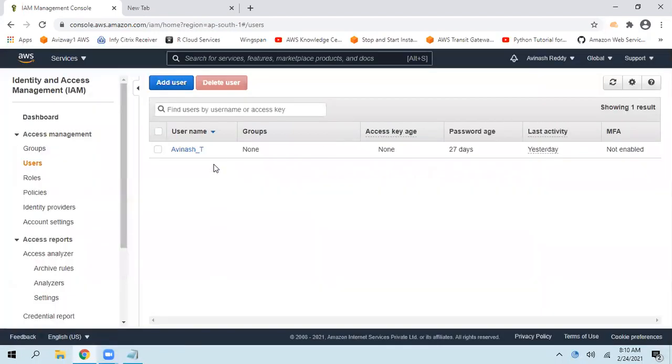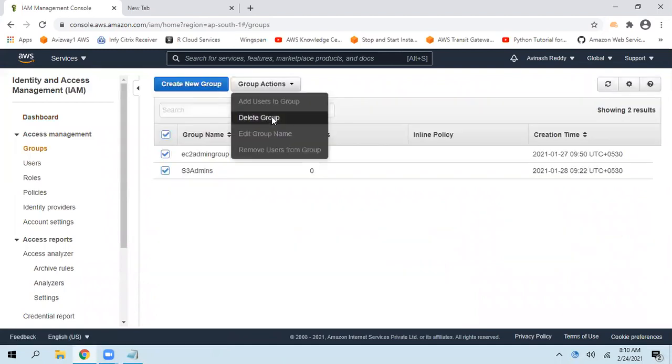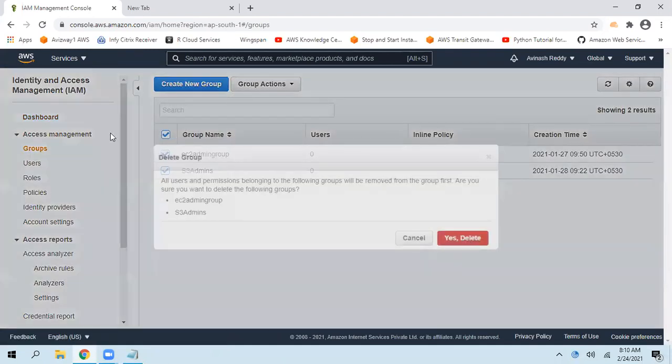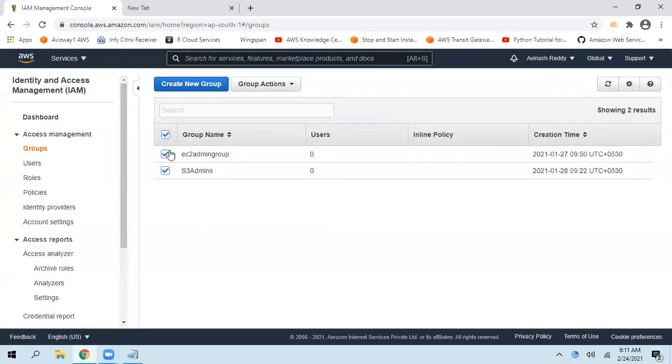So now I need this user. I'm using this user for a different purpose. So now I want to create a new IAM user. In your case, it's going to be zero users. And now I want to create an IAM user. So navigate to users. I don't require these groups also. Okay, so here is the users option.